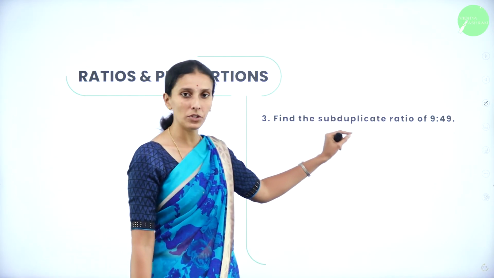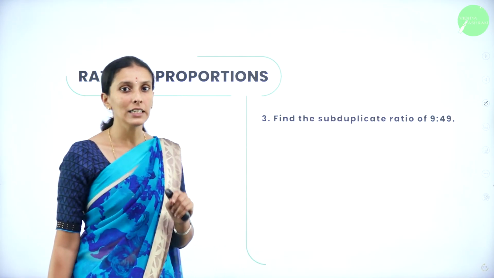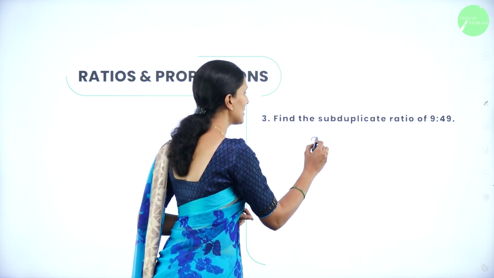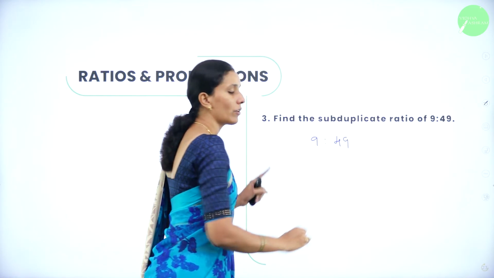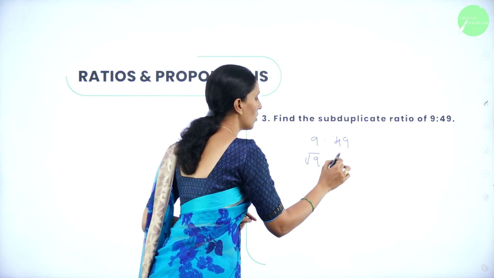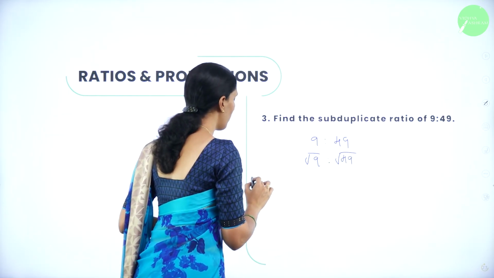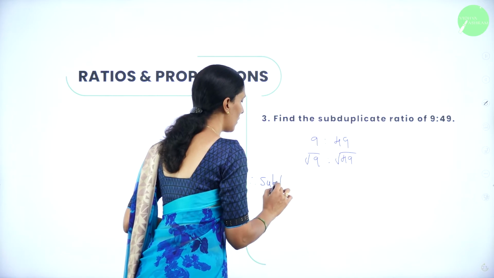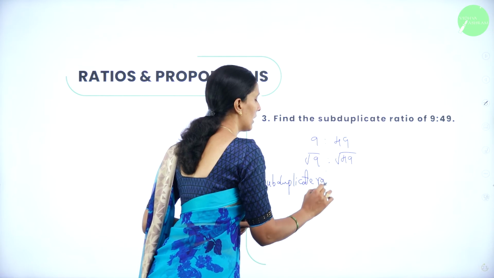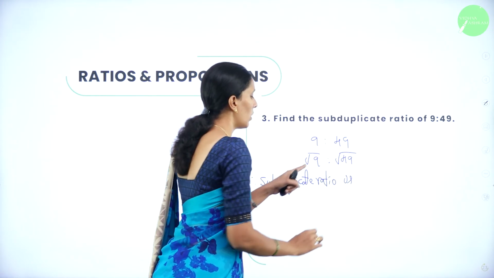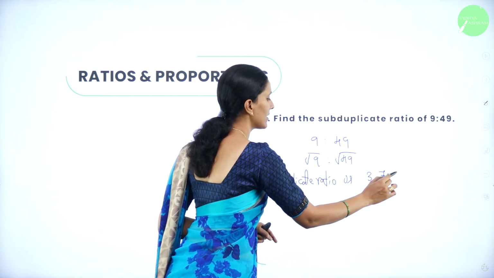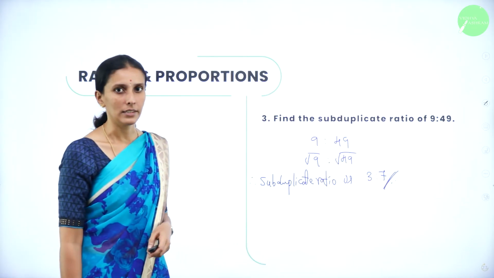Next, we have to find the subduplicate ratio of 9:49. How will you get the subduplicate ratio? By taking the square roots of the given ratio. What is my given ratio? That is 9:49. So, take square roots for the ratio, that is root of 9 is to root of 49. So, therefore, my subduplicate ratio is, what is square root of 9? It is 3. What is square root of 49? It is 7. So, this is the answer.